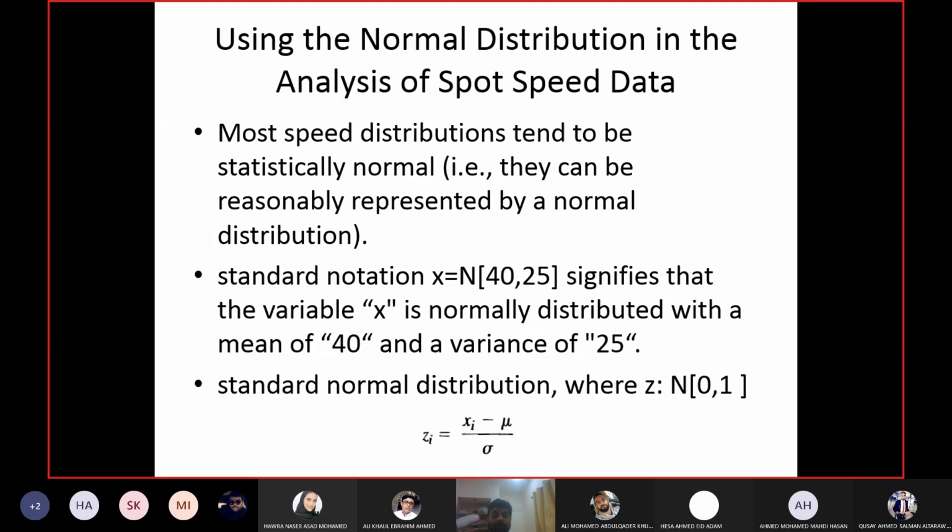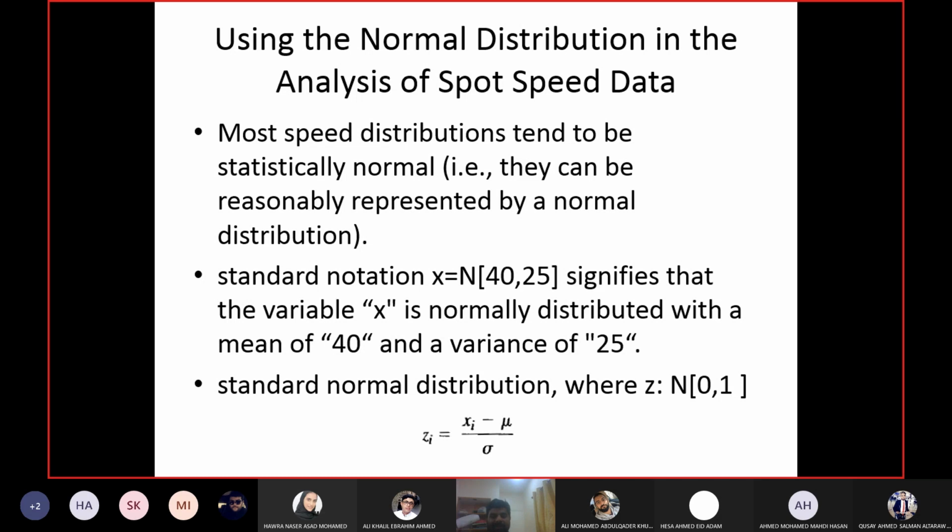But the problem is my data does not follow standard normal distribution, right? Standard normal distribution means mean 0. Can you have mean speed 0? No. How can the mean speed be 0? If the mean speed is 0, that means the data set is empty, right?